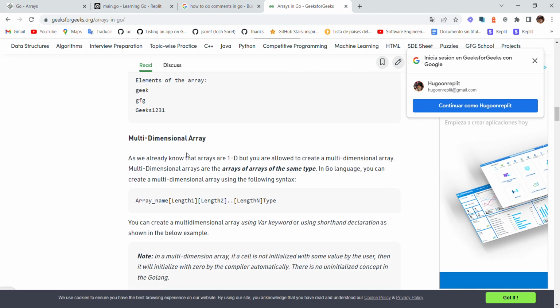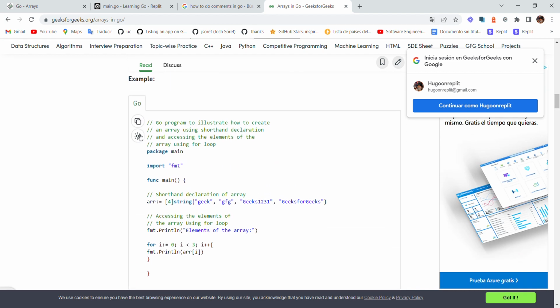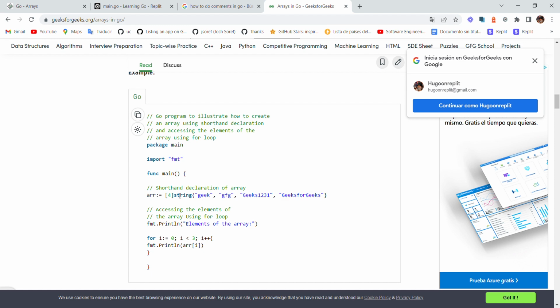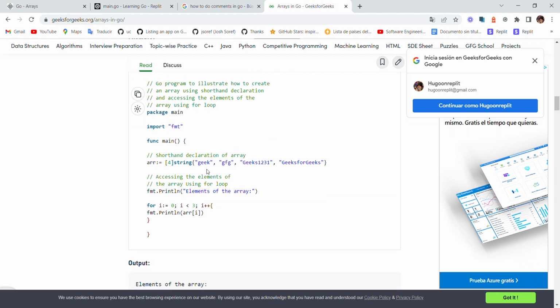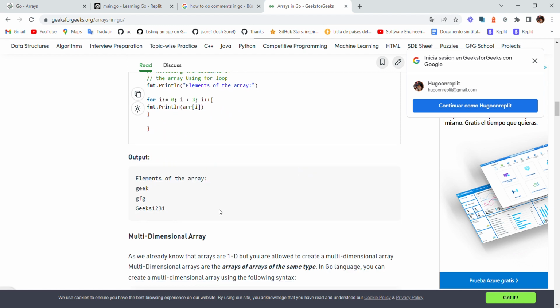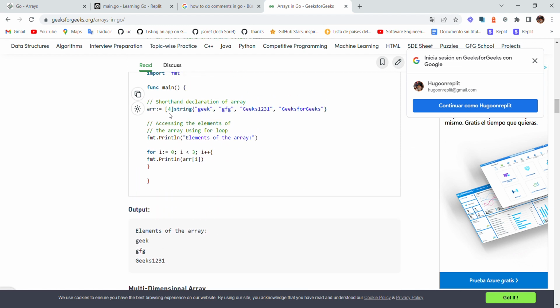Okay. Elements of an array. Okay, so the array has 4 elements. No, it has. So it doesn't print this one for a reason. It only prints 3 of them. So, right.